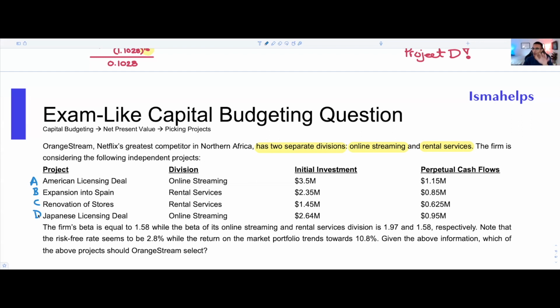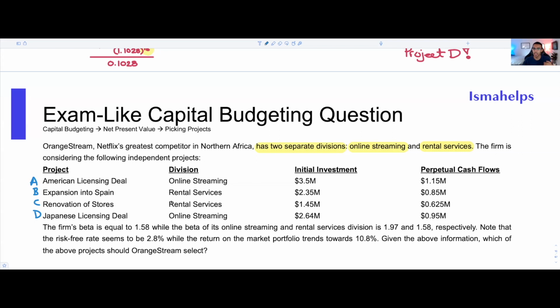Within the divisions, I want to make it clear. You can notice that two of these projects are related to the online streaming division, so the Japanese and American licensing deals. And two of these projects are related to the rental services division. So if you see this on an exam, this should ring a bell real quick and say, okay, perhaps I'm going to have to use a different set of tools for one division and the other division. There's a reason why they're giving you all this information. We didn't finish the question, but already some perspective should be coming along.